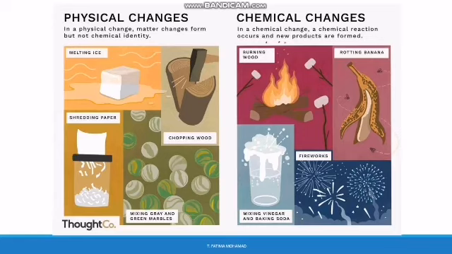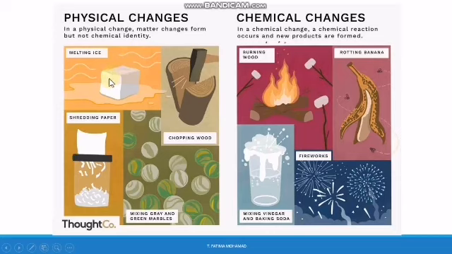Okay, let's take an example here, mixing gray and green marbles. Can we separate them? Yes, of course. So sometimes physical changes can be reversible. We can return them to their original state. For example, melting ice.